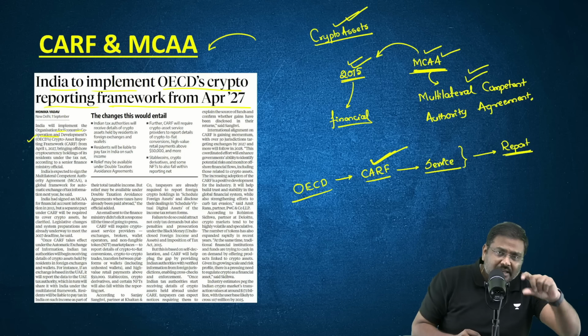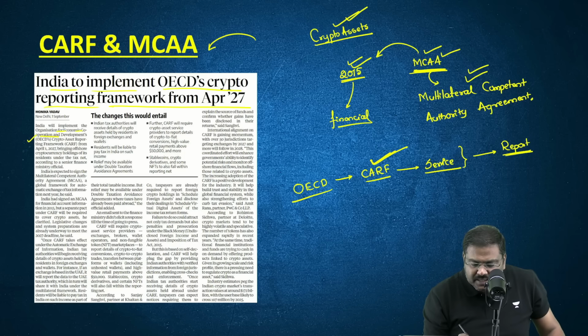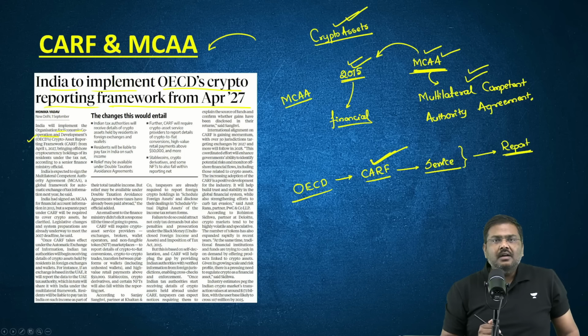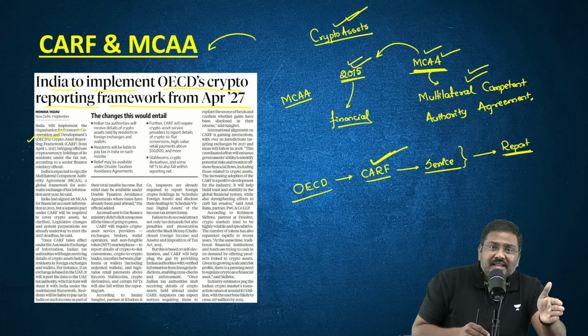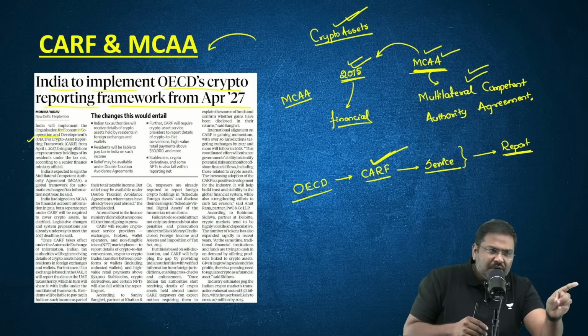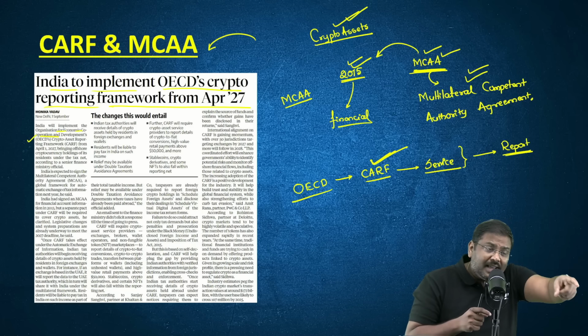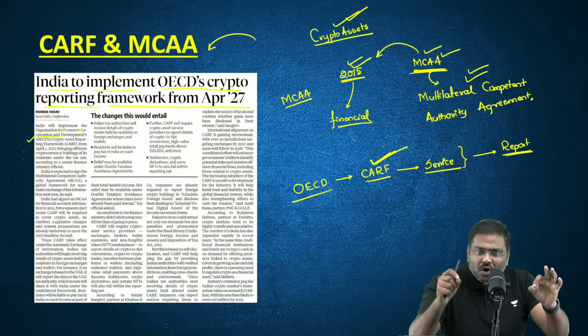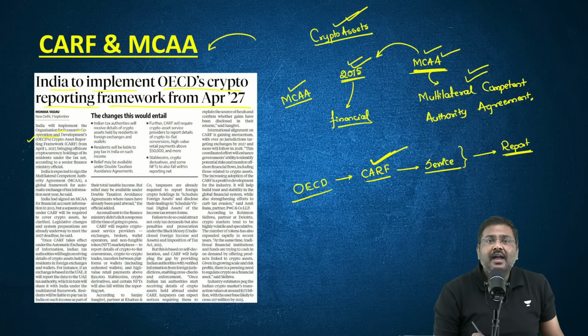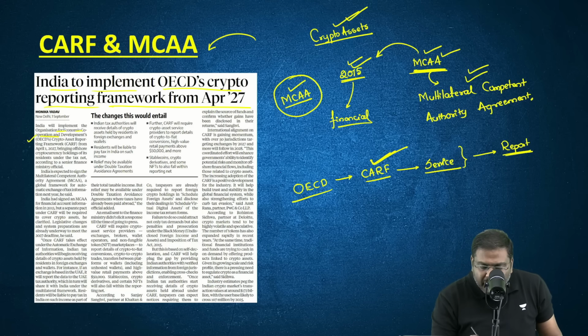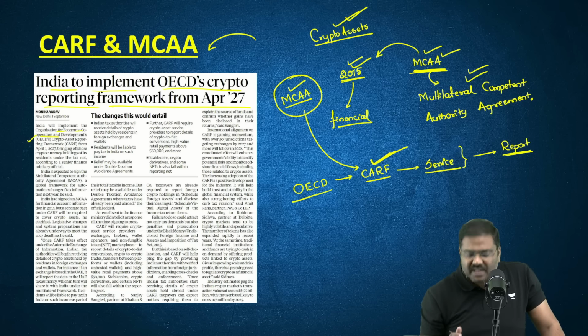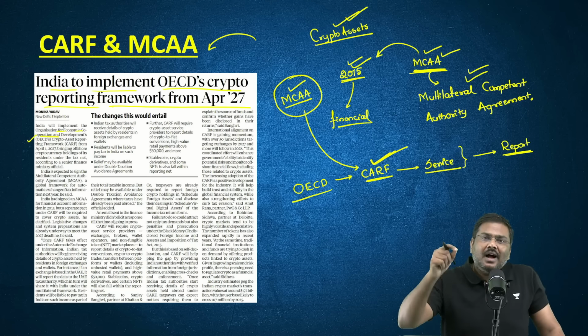Now, once they are reported, Government of India is considering signing MCAA. All of you are able to understand? The CARF mandates the service providers to report the information to the respective authorities in that country. But the Government of India should get access to that information. Now, Government of India will sign MCAA. As a result of this MCAA, which will be signed by the government, they will get access to this particular report or this information which has been collected by these countries under CARF.